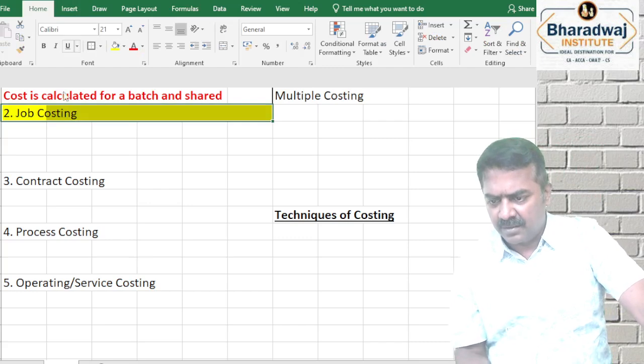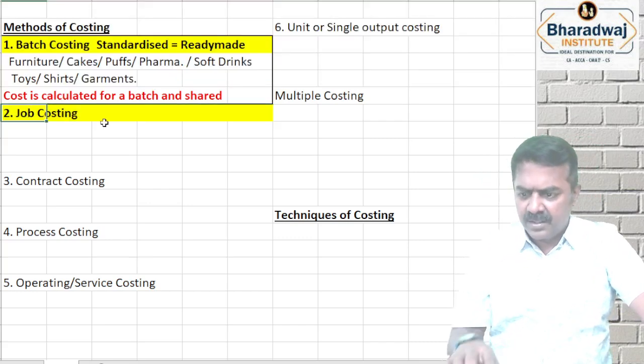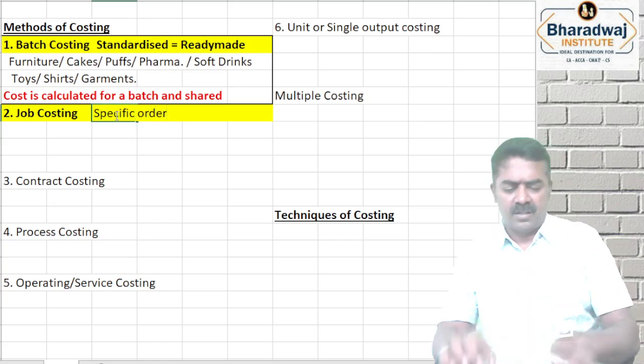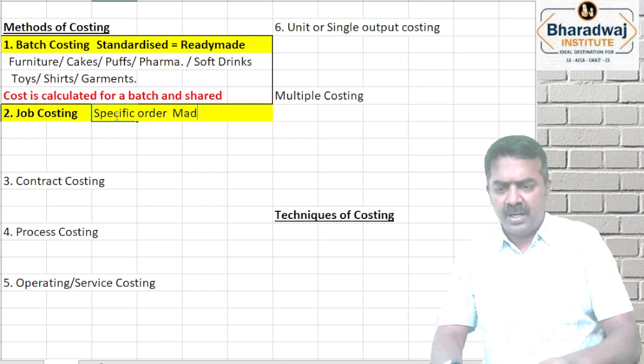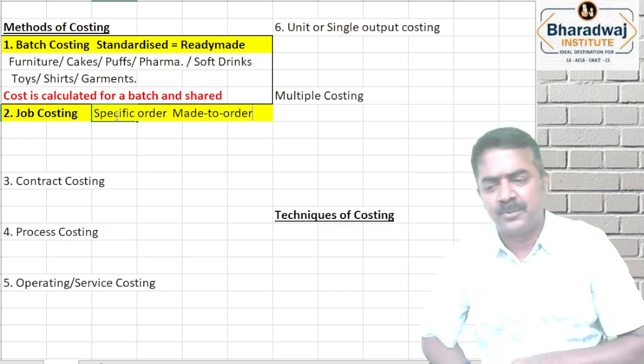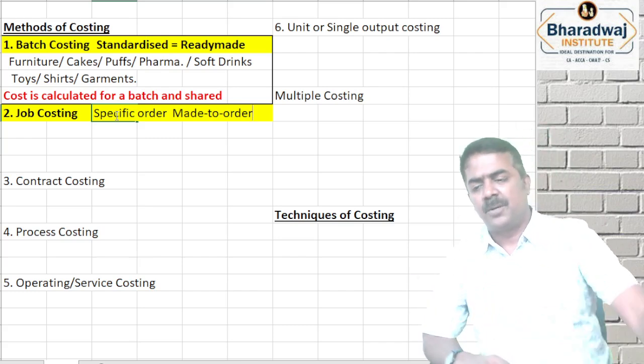Job costing. Who follows job costing? It is called customized costing. Specific order. We call it made to order. Customers give instructions and we manufacture accordingly. Wherever that happens, they follow the job costing method.